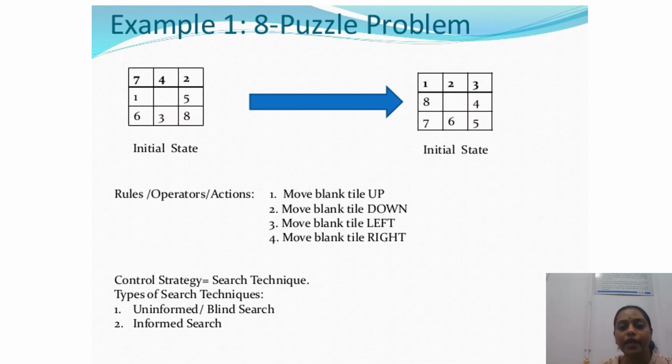Now, what are the rules to play the game? In the eight puzzle problem, there is a blank tile, and this is a 3 cross 3 matrix. That means we can move the blank position up, down, left, and right. These four things are written in terms of actions: move blank tile up, move blank tile down, move left, move right. So how to do it? What is the search technique over here? We have to reach from the initial state to the final state, or the goal state. This should be the goal state instead of the initial state. This is the goal state.